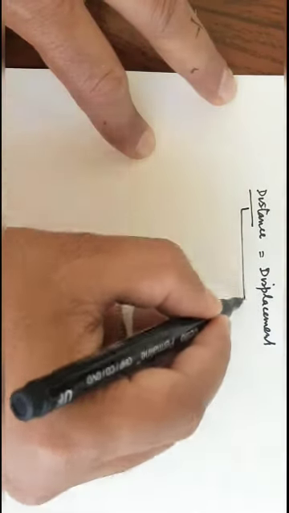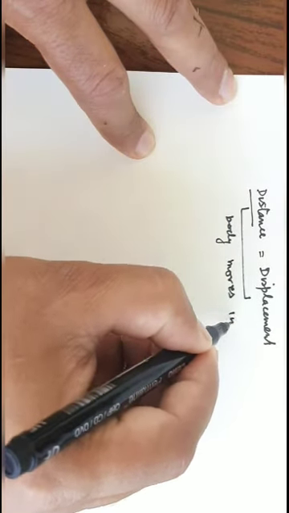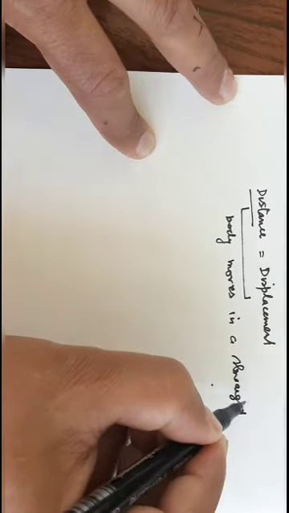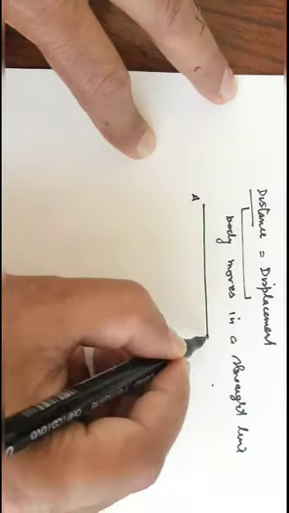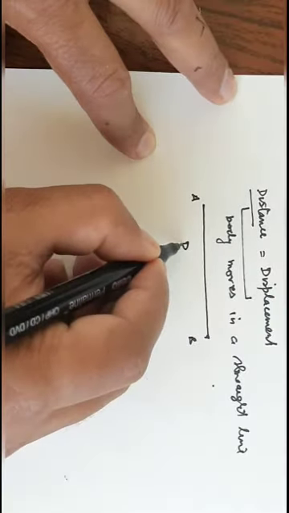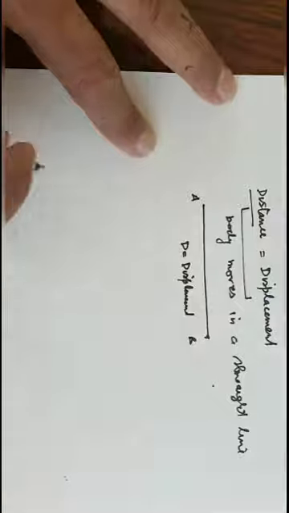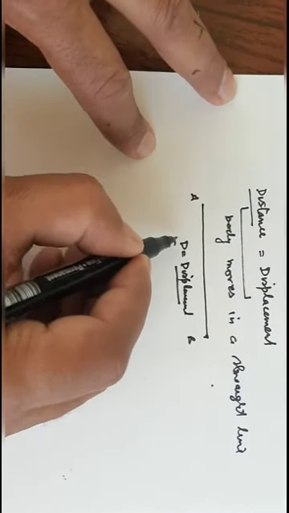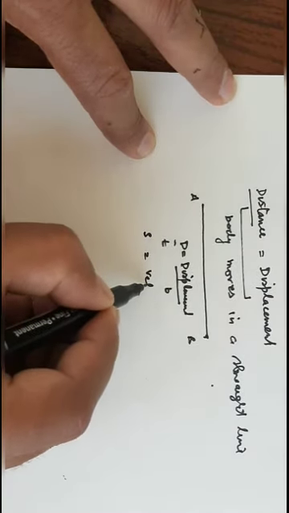It happens only when a body moves in a straight line. So if a body is moving directly from A to B, here also distance is equal to displacement. So if distance is equal to displacement, then divided by time, speed is equal to velocity.